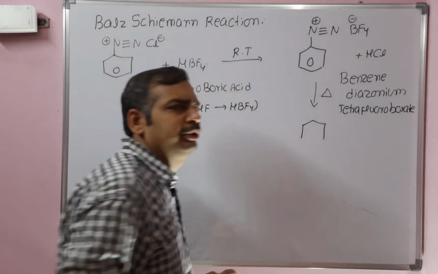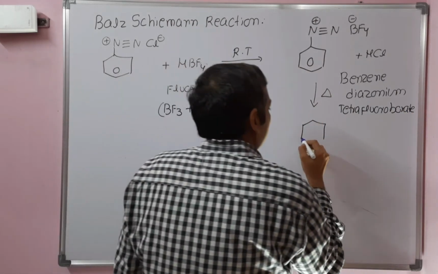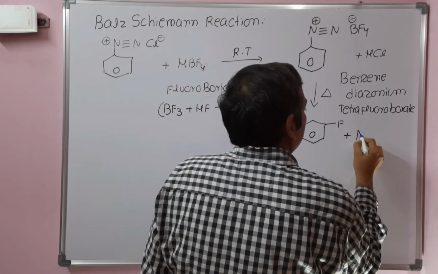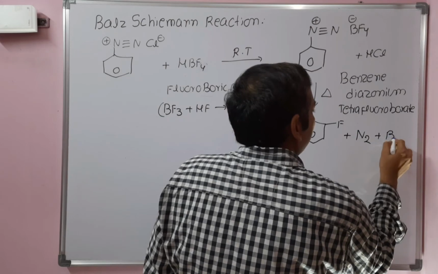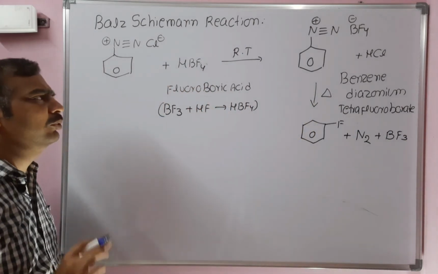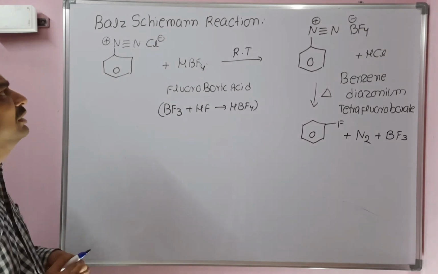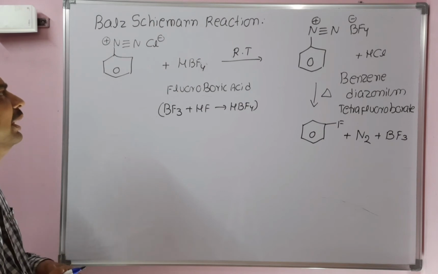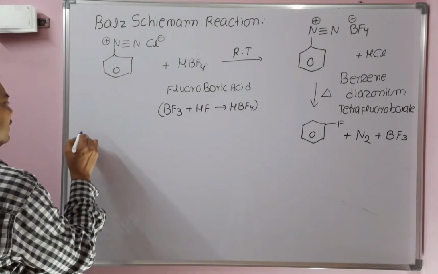The side products are nitrogen and BF3. So we can prepare only fluorobenzene by using the Balz-Schiemann reaction. Chlorobenzene, bromobenzene and iodobenzene cannot be prepared. Okay, so next method, the Hunsdiecker reaction.